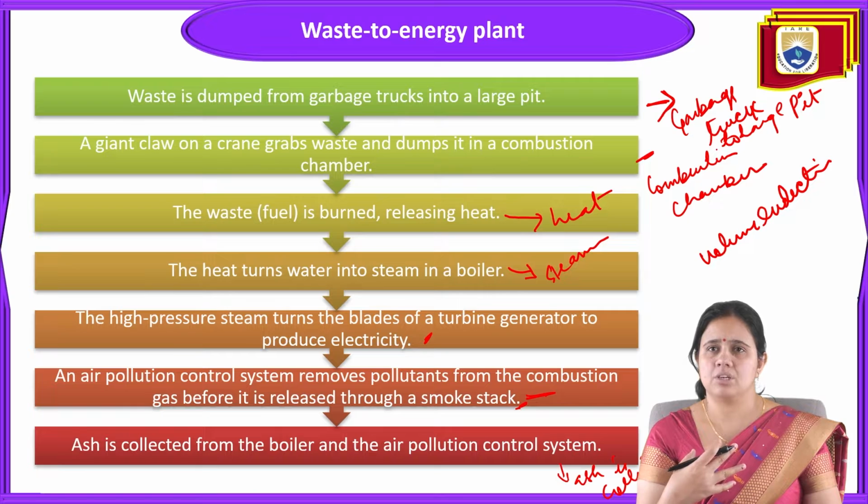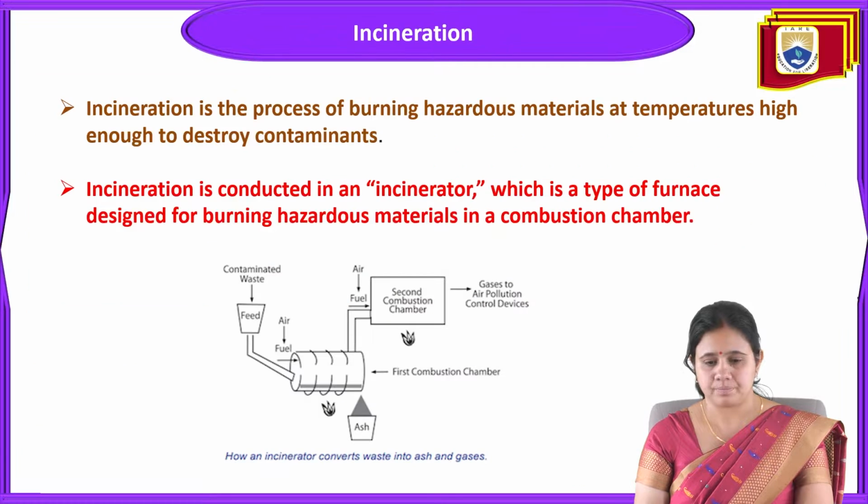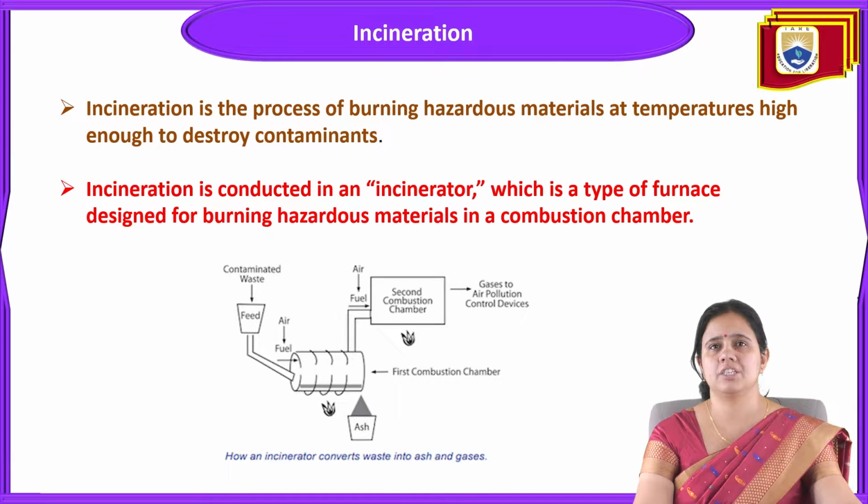Because of the burning of the waste, sometimes air pollution will come because some contaminants are also there. So the air pollution control devices are used to filter the pollutants from the combustion gas before it is released through a smokestack, and then ash is collected from the boiler and the air pollution control system. Next point is incineration, the process of burning hazardous material at a temperature high enough to destroy the contaminants.